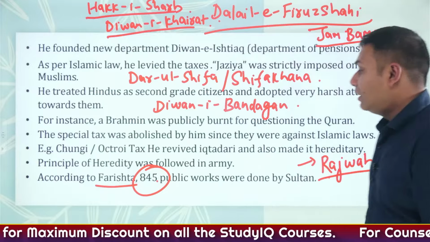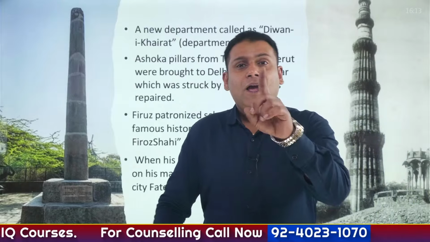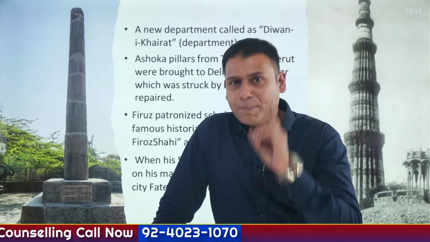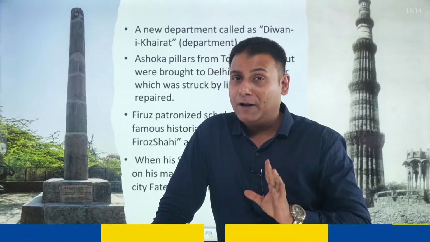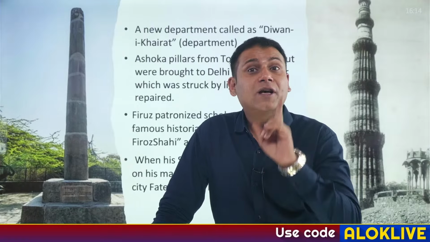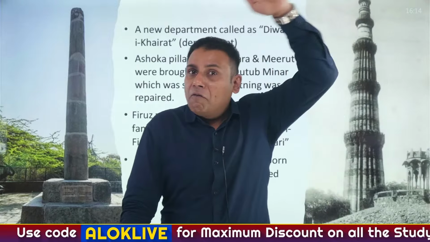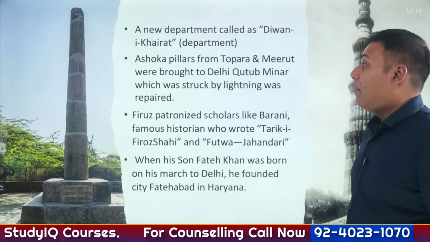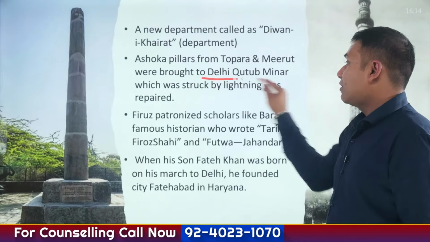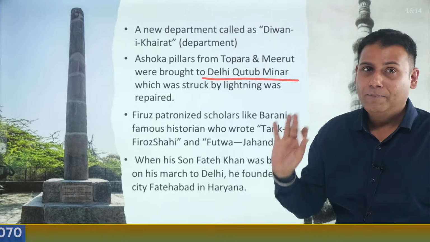Apart from this, let's understand the important constructions initiated by this person. If you remember, the construction of Qutub Minar was initiated by Qutbuddin Aibak. It was completed by his slave and son-in-law Shamsuddin Iltutmish. The top floor of Qutub Minar was struck by lightning and destroyed, so it was reconstructed by Firoz Shah Tughlaq. Just remember, the top floor was repaired by Firoz Shah Tughlaq.